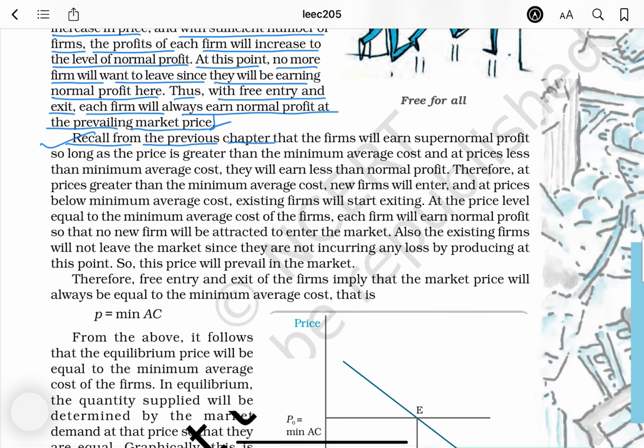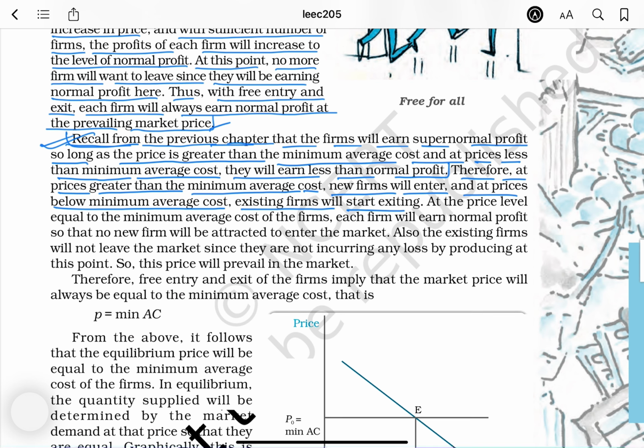इससे पहले यहाँ तक हमने कर लिया है, यहाँ से स्टार्ट करेंगे आज। Recall from the previous chapter that the firms will earn supernormal profit so long as the price is greater than the minimum average cost, and at prices less than minimum average cost they will earn less than normal profit. Therefore, at prices greater than the minimum average cost, new firms will enter, and at prices below minimum average cost,